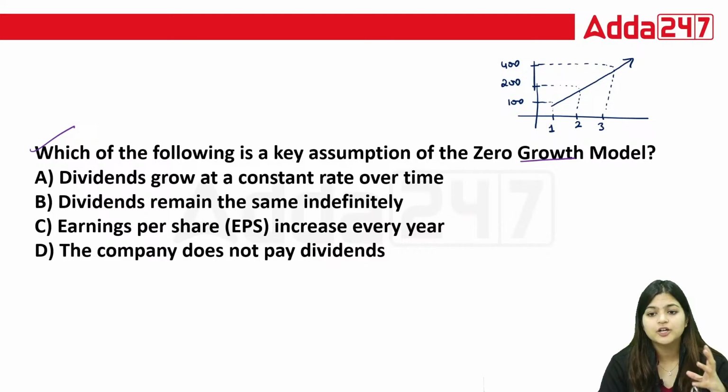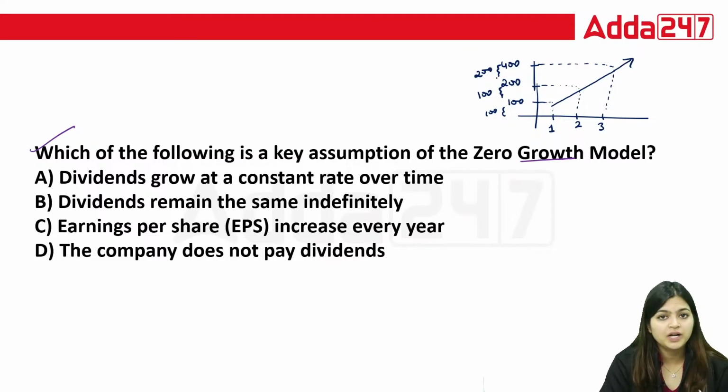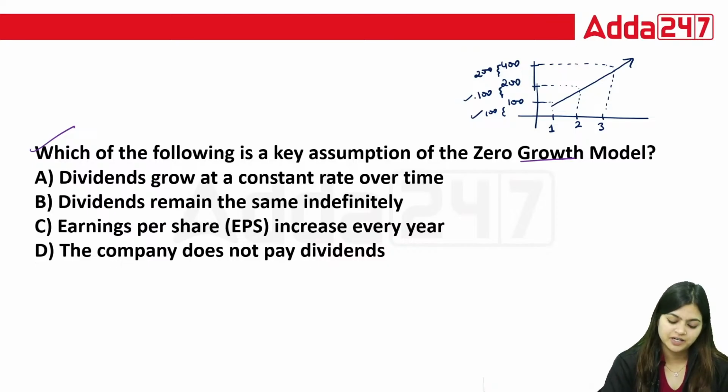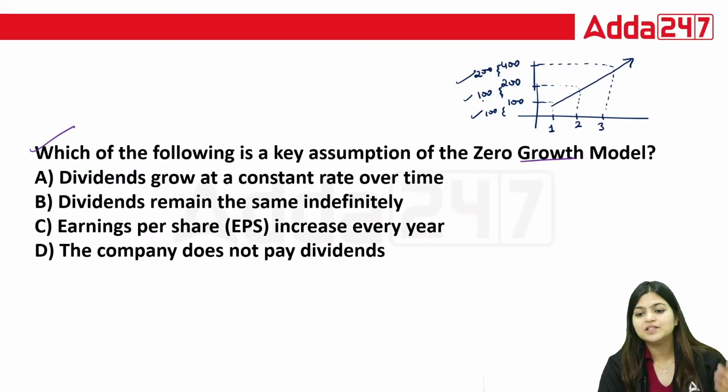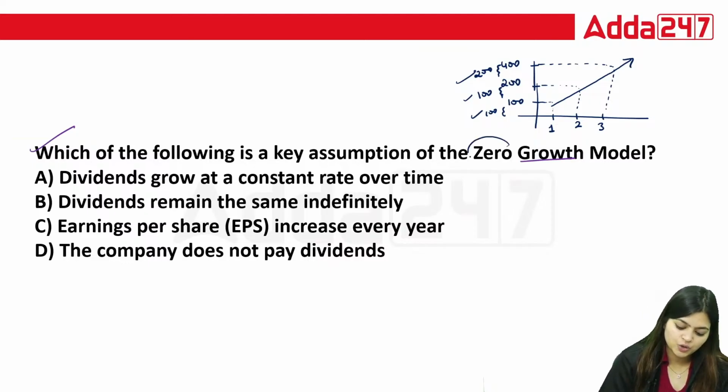As you can see here, in your first year you earned 100 units, second year again you earned 100, the next year you earned 200. Means there is some growth in your earning. But here they are saying zero growth.